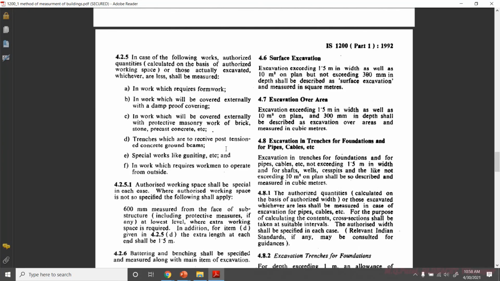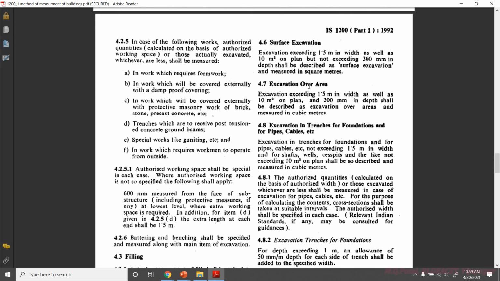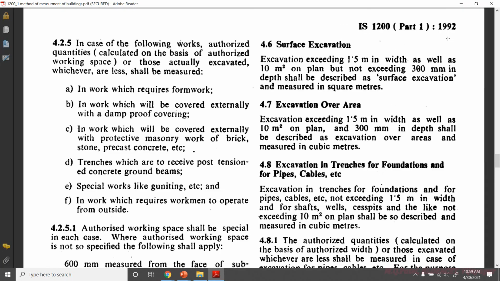Then next is surface excavation. In one of the recent PWD exams this question was asked: when do you call it a surface excavation? Excavation exceeding 1.5 meters in width as well as 10 square meters on plan, but not exceeding 300 mm in depth, shall be described as surface excavation. As I said, sometimes excavation is measured in square meters.